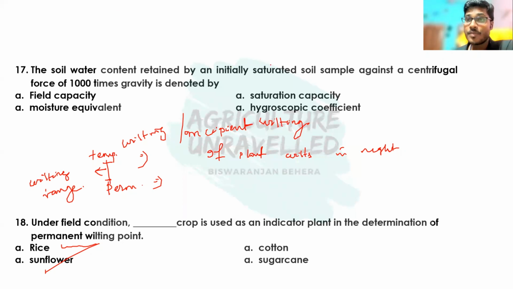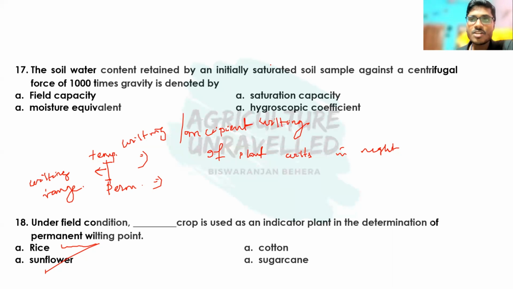This is the reason, because we need to achieve this permanent wilting point quickly, because in field condition we are eagerly waiting to measure the permanent wilting point. If we take a crop or a plant which is using water very efficiently or which is using water very slowly, then permanent wilting point will be achieved very lately. Okay, so we should take a crop which should vigorously use the soil water and exploit the soil water as soon as possible, so that permanent wilting point can be easily achieved and we can measure the permanent wilting point.